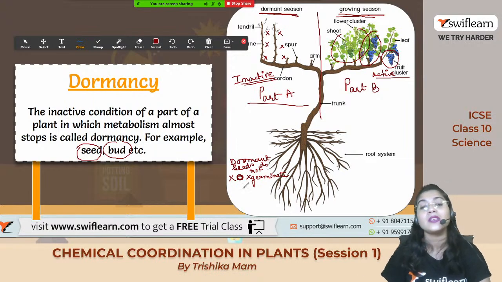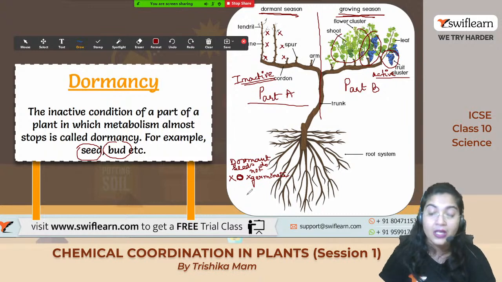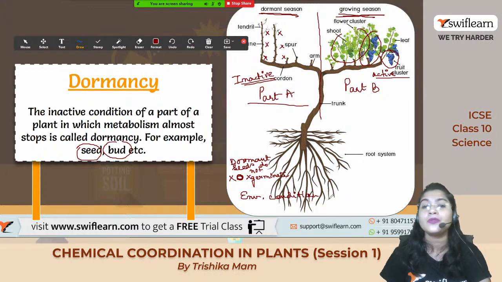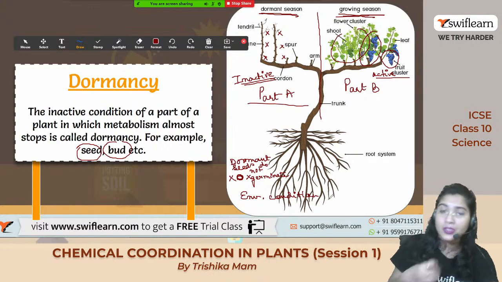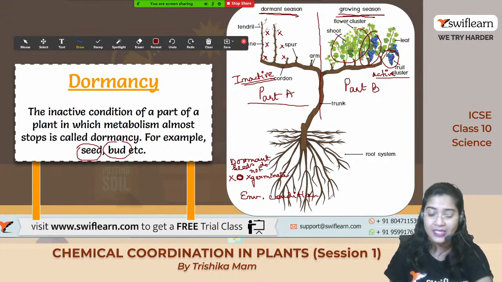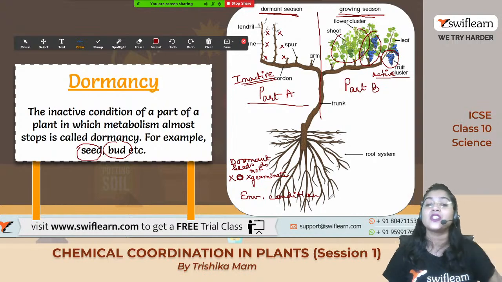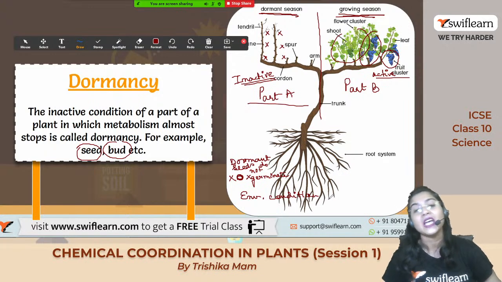अभी ये dormancy होते क्यों है? Because when they do not get the proper environmental condition, the plants also need some environmental conditions है ना, तो they need the air, water, the different nutrients for their growth and development. अगर नहीं होगा, and also their genetic problem भी हो सकता है seeds में, अगर ऐसा है, then they will not be able to germinate into new plants. Then we can say that those seeds are dormant.